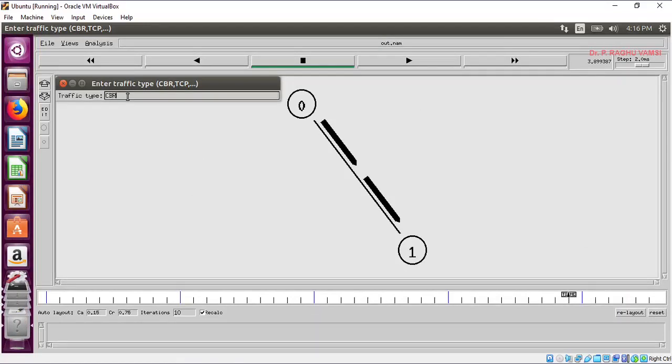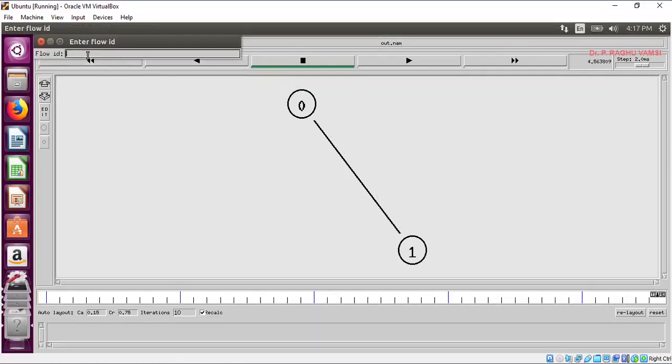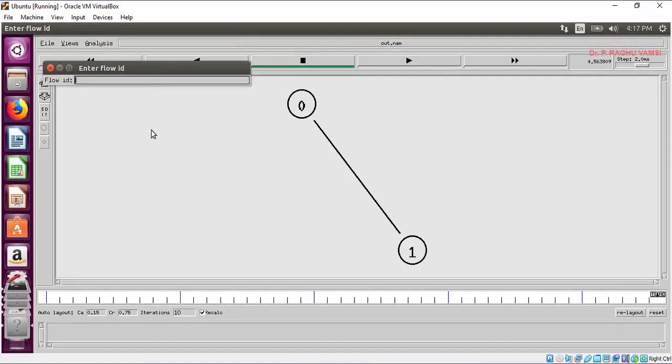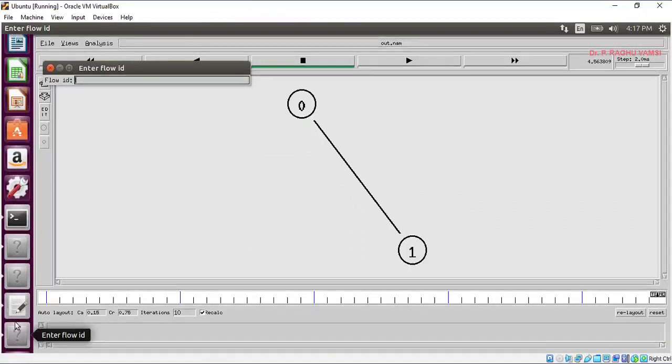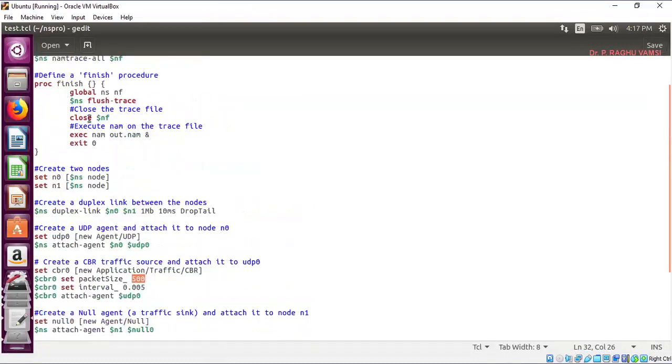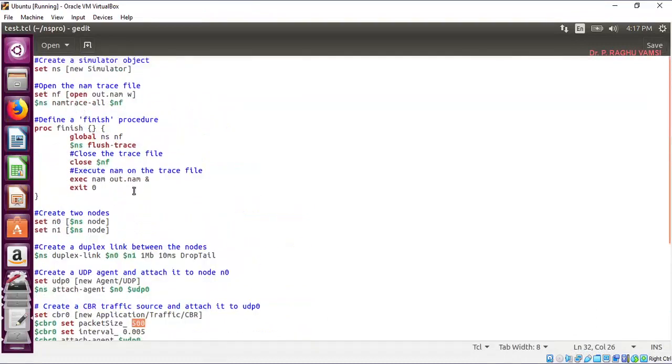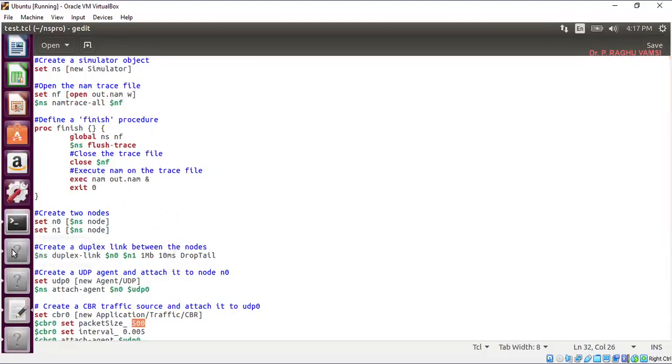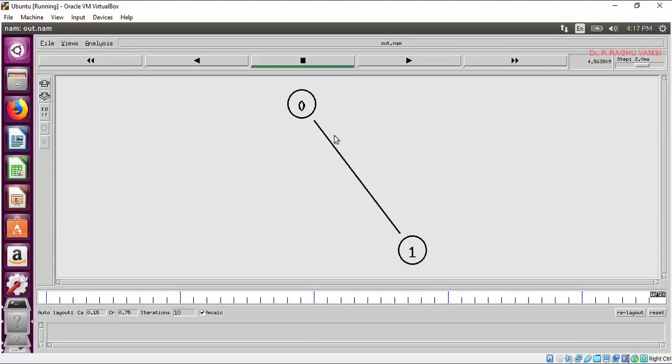Here traffic type is CBR. That means whatever the traces that we have collected, actually we are not getting this. The reason is we have only created the NAM file, network animator file, but not the trace file, .tr file. So we need to have a .tr file. That TR file was not created. That is the reason we cannot filter out what we want.